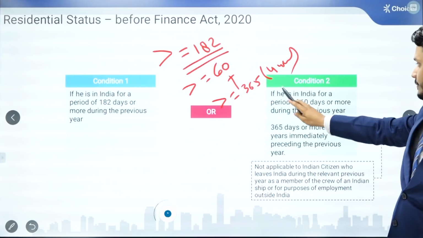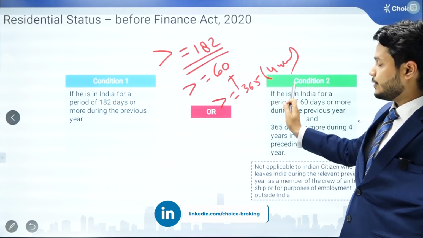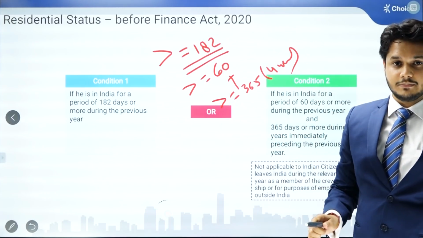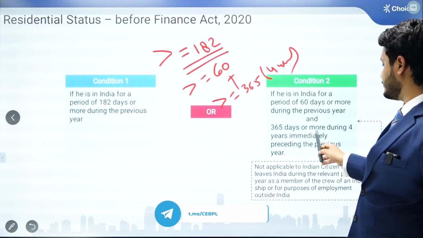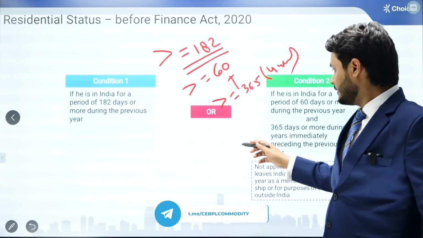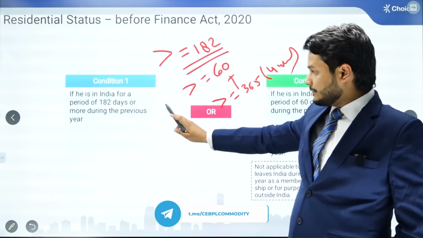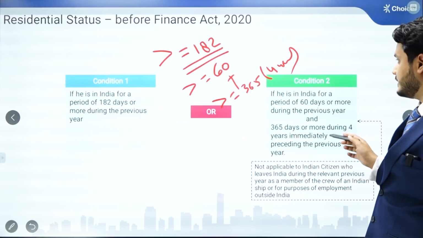So that means this has two components. First is 60 days or more during the previous year, that means the same year for which the income tax return is being filed. And the second condition is 365 days or more during the 4 years immediately preceding financial years. Both these conditions need to be met for this second condition. If either the first condition or the second condition is met, he will be considered a resident of India.